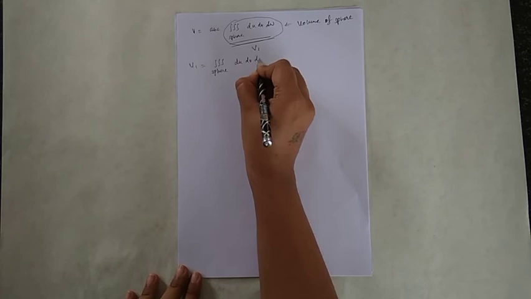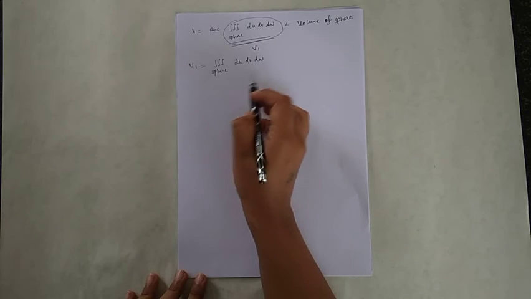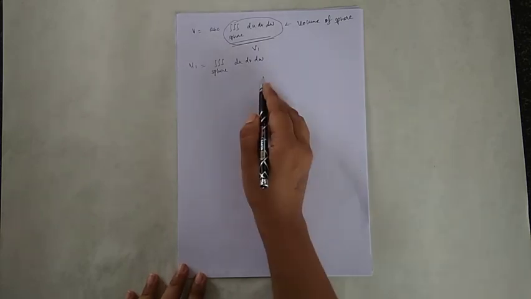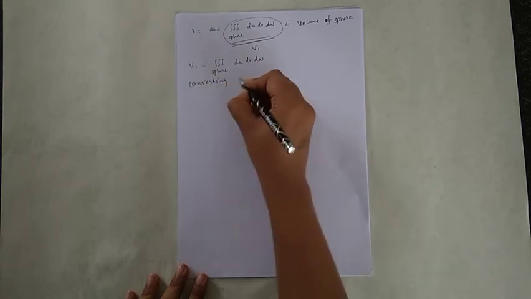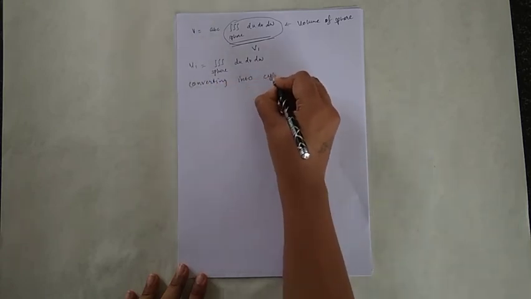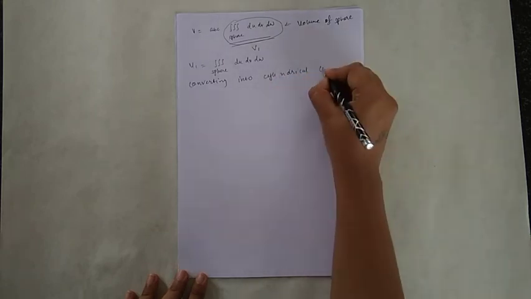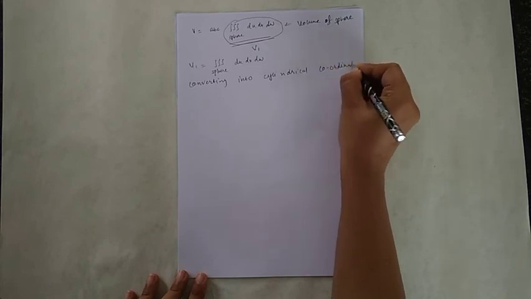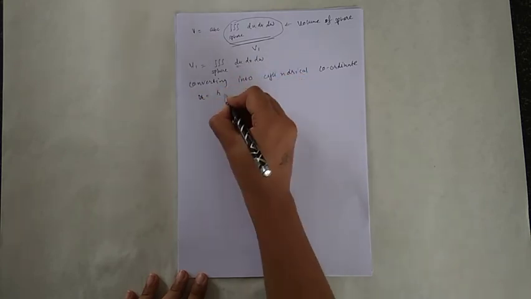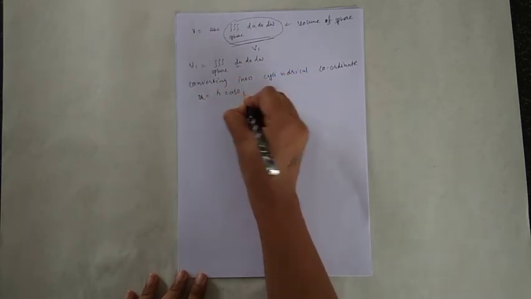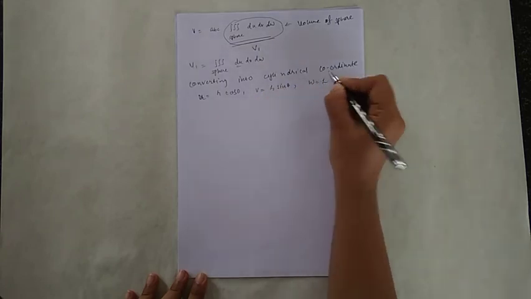du, dv, and dw. For that, converting this into cylindrical coordinates, we get u equal to r cos theta, v equal to r sin theta, and w equal to z.